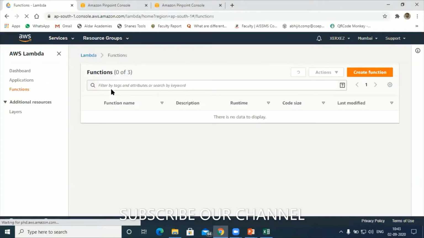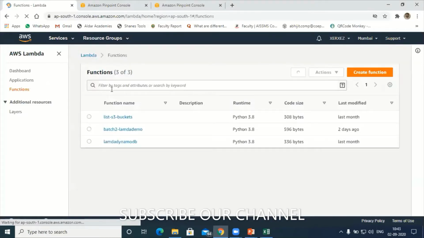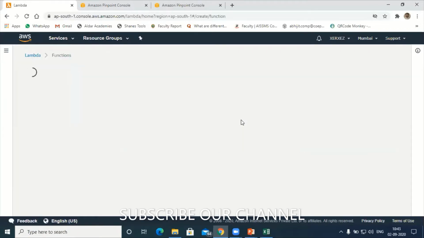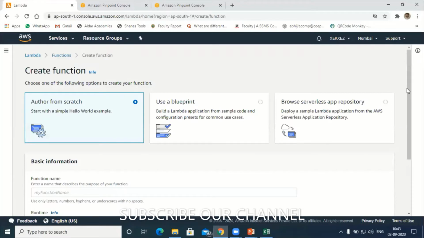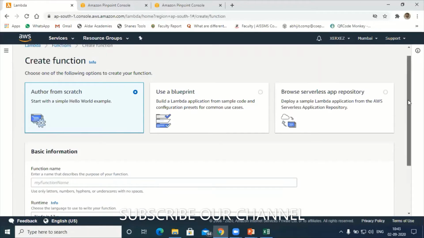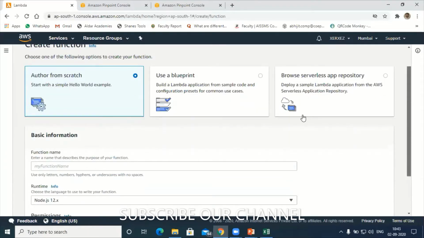Here you will be redirected to this page. First we need to create one Lambda function. So let's try to create one Lambda function first. Say create function. The moment you click on create function, you will be redirected to this page. There are three options here.